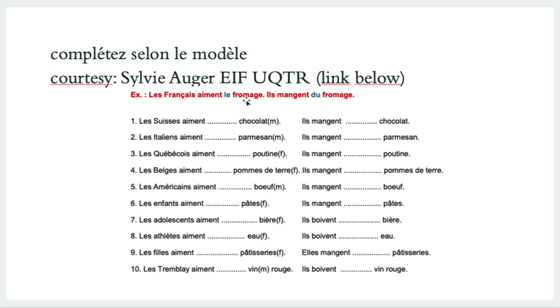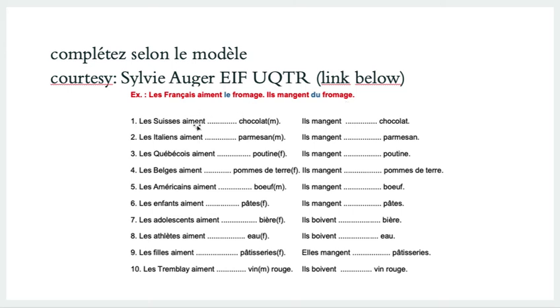Les Français aiment le fromage. Again, here we're just talking about likes and dislikes in general, right? The French love cheese. And then here, we're talking about they eat some cheese, right? They eat cheese. So this could be something very specific, right? So they are eating something at a specific moment, or we could see it as fromage is something that you cannot count in general. Can you count pieces of fromage? Yes. But again, we'll talk about that later.